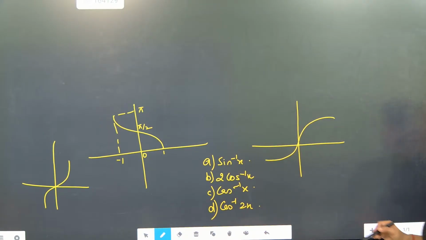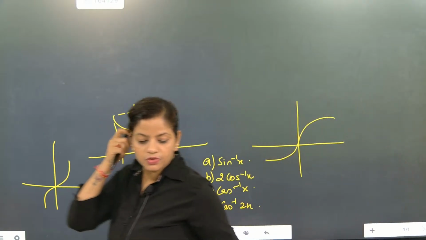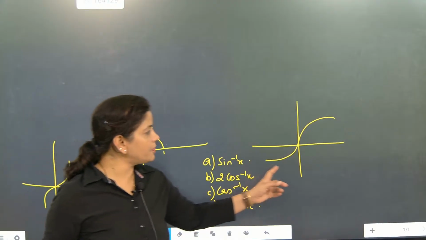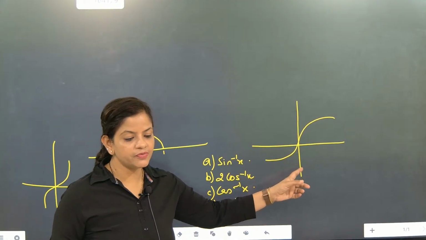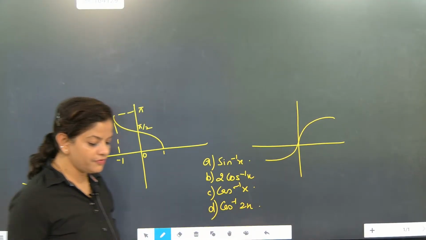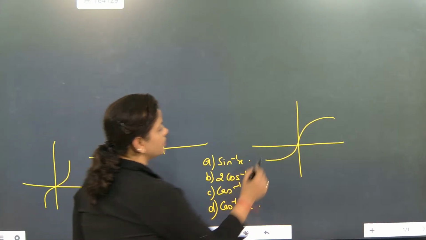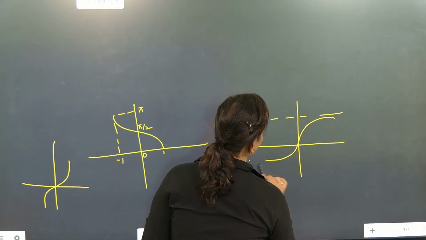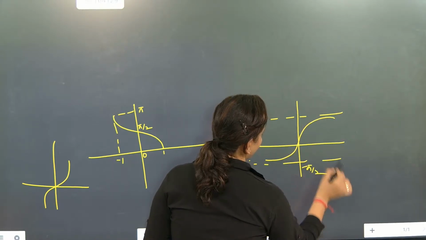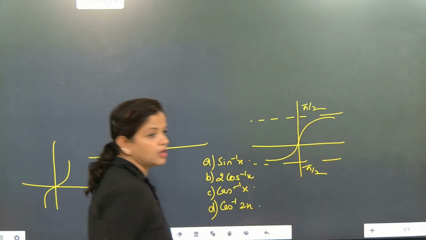Very good. So you need to identify the type of graph. Both of you are absolutely correct. So now, beta, this is exactly coming for which type of graph? Can you tell me? Very nicely analyze and tell me, it is coming between pi by 2 and minus pi by 2.